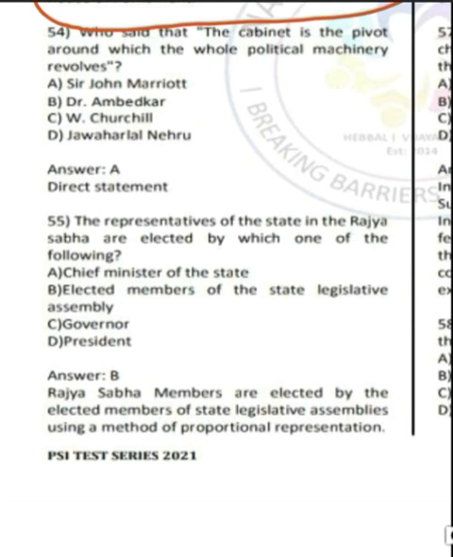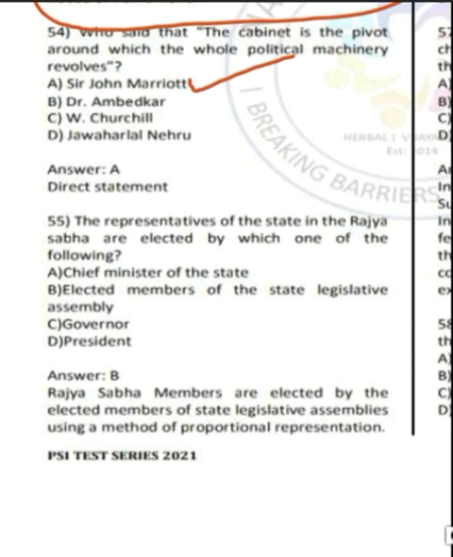Moving on to question number 54. It is asking who among the following stated the statement, the cabinet is the pivot around which the whole political machinery revolves. So the answer is Sir John Marriott. It is a direct statement. So such statements can also become a part of questions in your examinations.